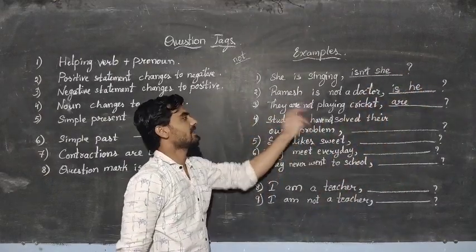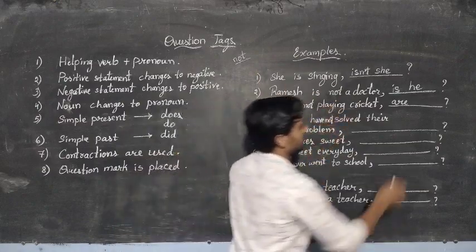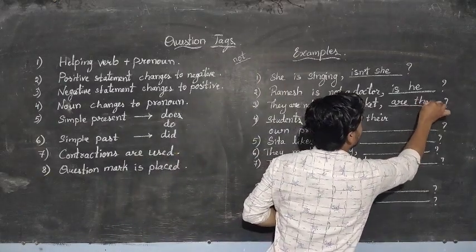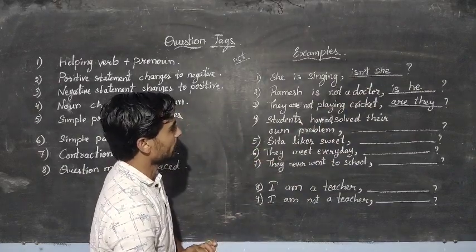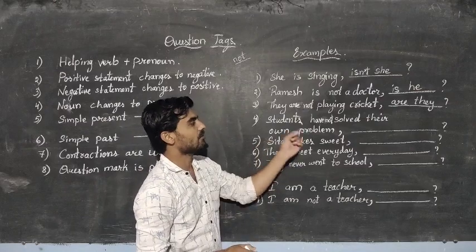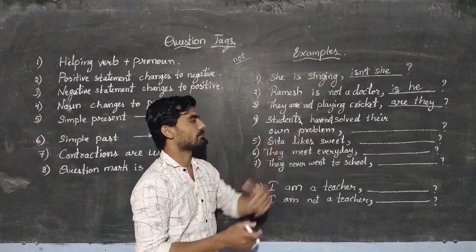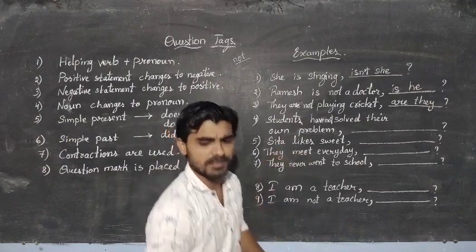As you can see, it is "are", and now it is already a pronoun, so you can directly use this word in the question tag. "Are they?" Right? Now statements, this fourth one: students have not solved their own problem. Here it is again "not". Right?